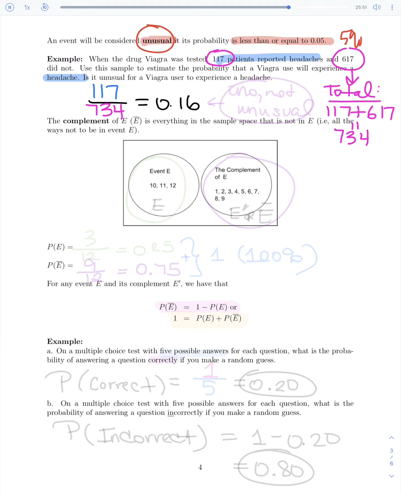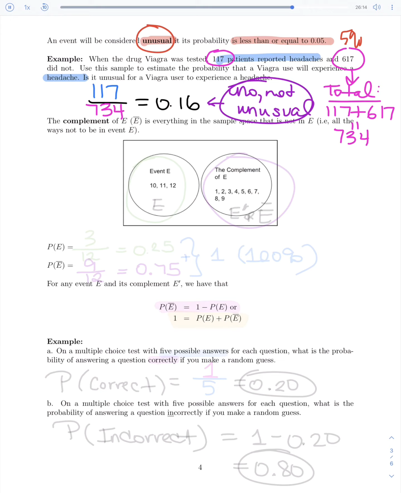0.16. And the question is, is that considered unusual? And that would be considered no, not unusual. Remember, unusual would be anything less than 0.05. This is 0.16 or 16%. That is definitely not considered unusual.